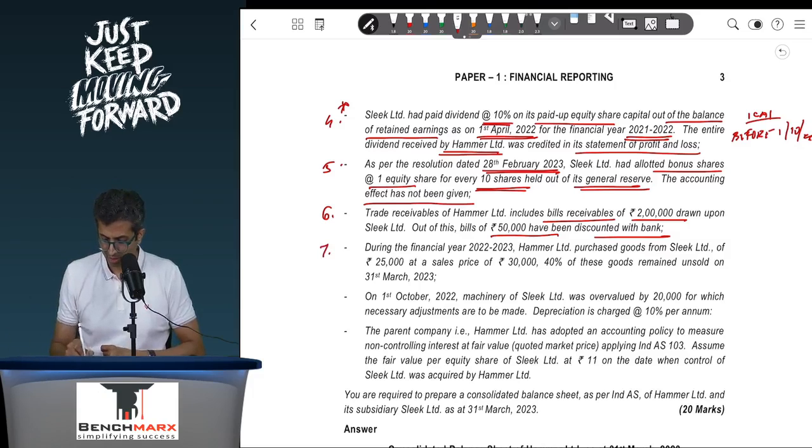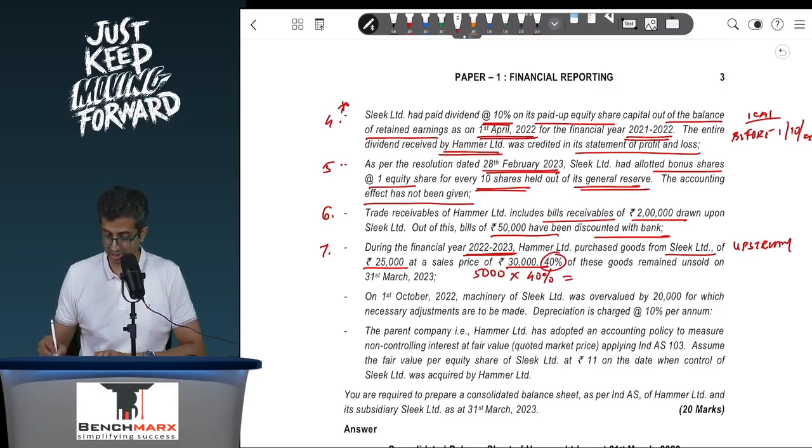Okay. Point 7. During the financial year 22-23, Hammer purchased goods from Sleek. Hammer is purchasing from Sleek. Hammer is a parent, Sleek is a subsidiary, and hence this appears to be an upstream transaction of 25,000. Sales price is 30,000 and hence there is a 5,000 profit. 40% of these goods remain unsold on 31st March, and hence you will eliminate the unrealized profit, that is 5,000 into 40%, which equals 2,000 worth of profit to be eliminated.